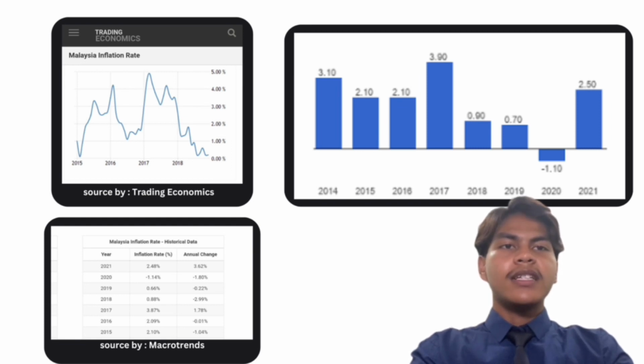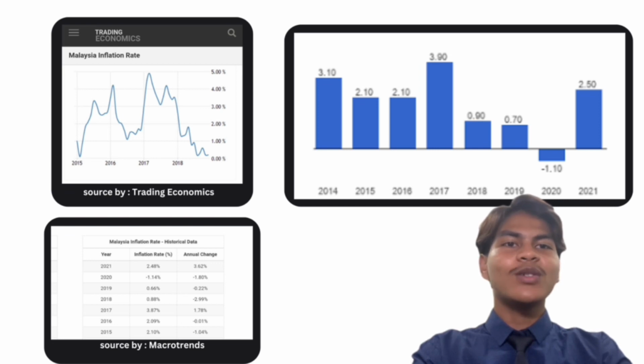The Consumer Price Index (CPI) increased by 0.1% compared to the previous year. This was primarily due to the removal of fuel subsidies and the implementation of the Goods and Services Tax (GST) in April. The GDP growth rate was 5.0% in 2015, indicating a relatively stable and growing economy.